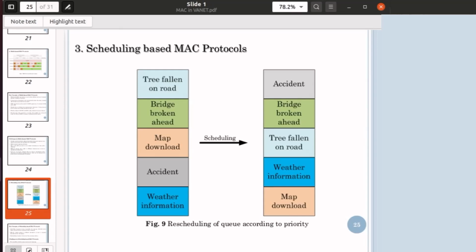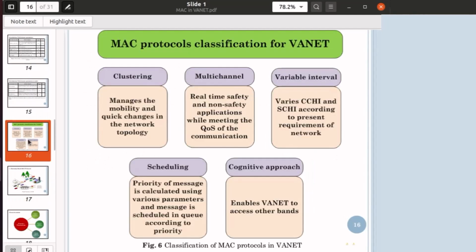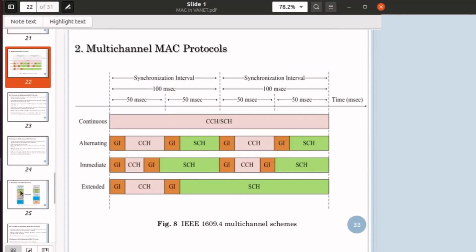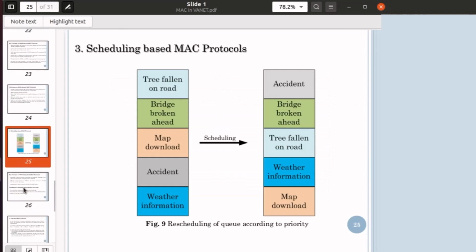Okay, the third type of protocol is scheduling. I am not discussing the time-varying one because it is only what I have already told you. Variable interval means that in multi-channel operation, when the time of CCH and SCH is variable, that is called the variable interval MAC protocol. Okay.